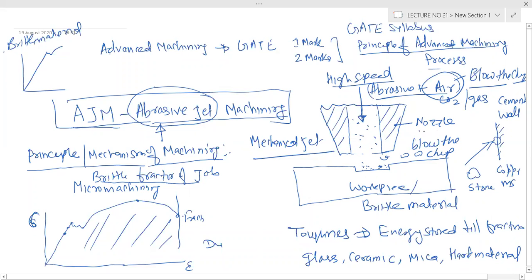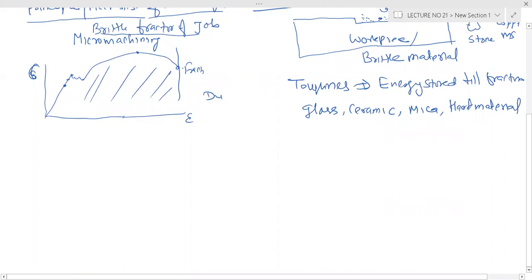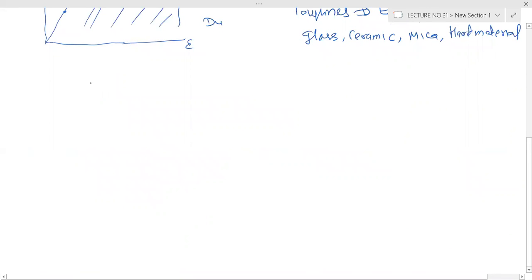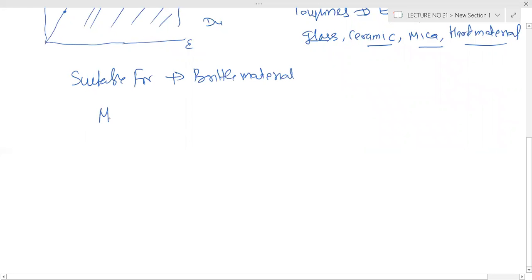And this tungsten should be very high, right? So this process is suitable, as I said, only for brittle material such as glass, ceramic, mica, or hard material. And we call it micro machining of brittle material.